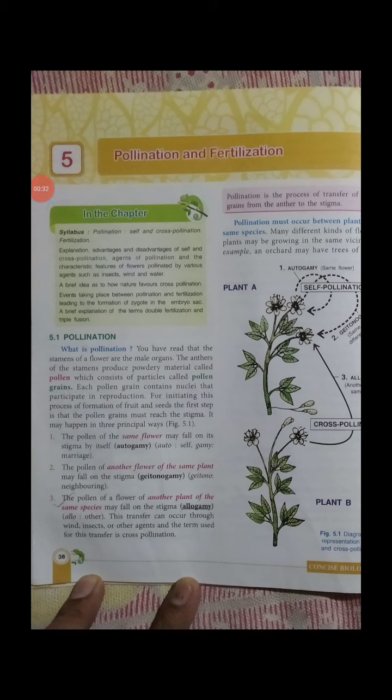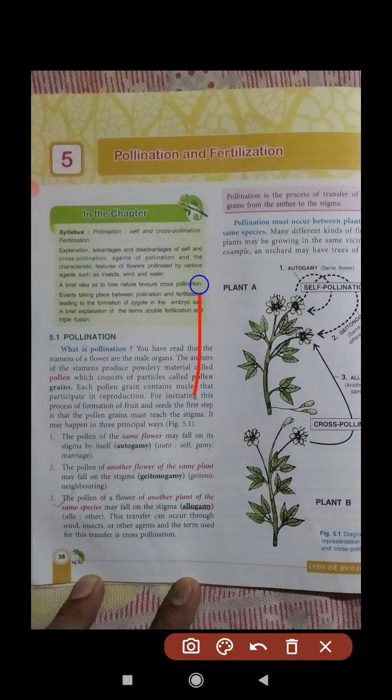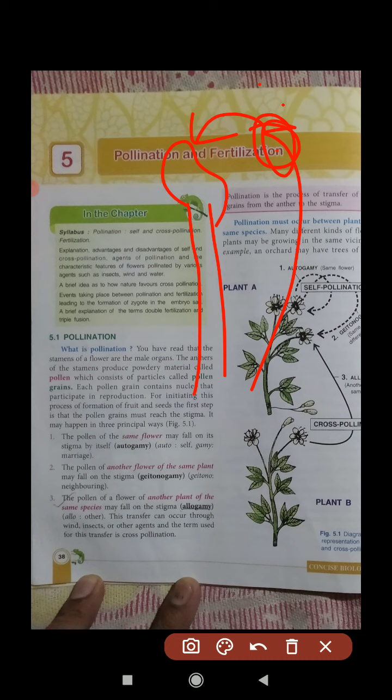So the basic definition is transfer of pollen grain from the male part, the anther, to the stigma. Stigma, style, ovary make up the female part. The stamen, or male part, is divided into two halves: the anther and the filament. That long portion is the filament. So the fall of pollen grain from anther to stigma is known as pollination.